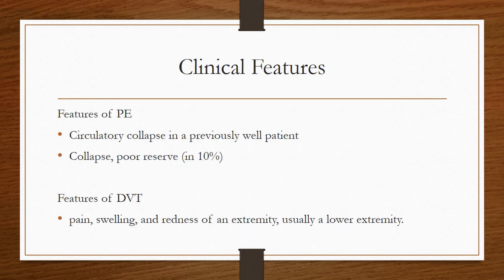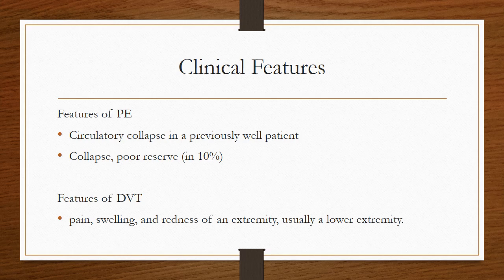The clinical features of pulmonary embolism. The features could be circulatory collapse in a previously well patient. There can be hypotension with or without loss of consciousness in about 1% of the patients. Usually, it is due to the extensive pulmonary artery occlusion from a massive PE causing marked hypoxia and hypocapnia, and acute right heart failure with raised JVP and fainting on sitting up.